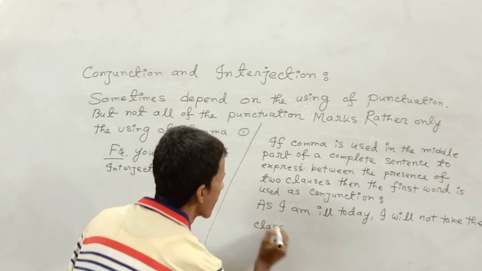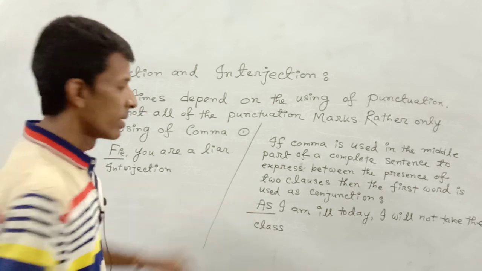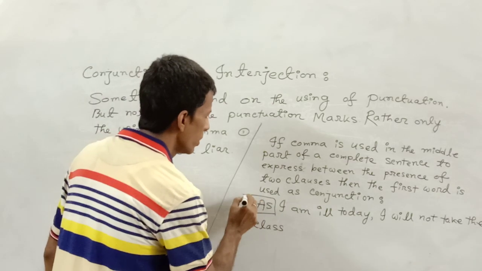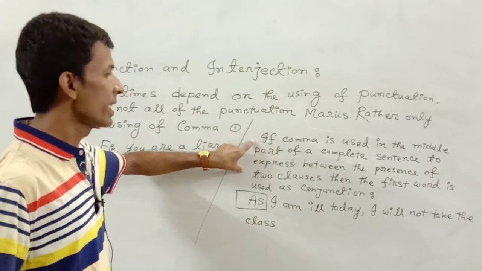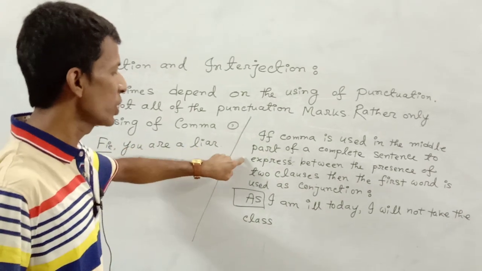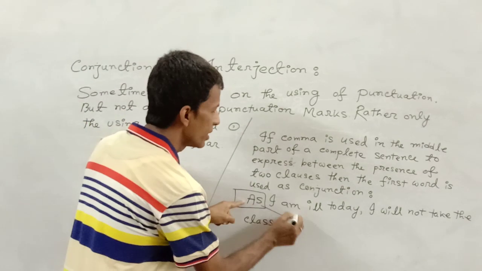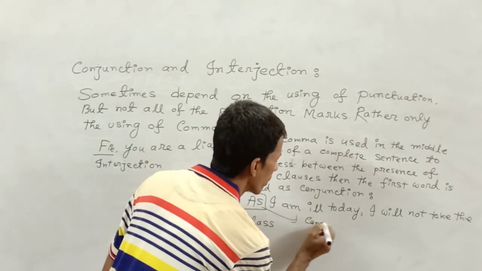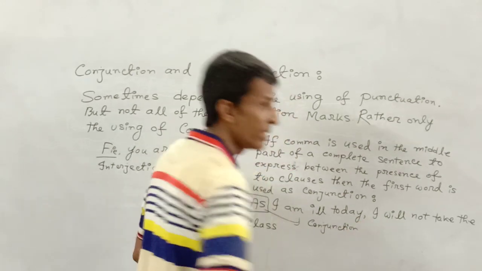Here as is used. If you scrutinize the definition of conjunction, then you can definitely know that here as is used as a conjunction because of the comma in the middle part of the sentence.